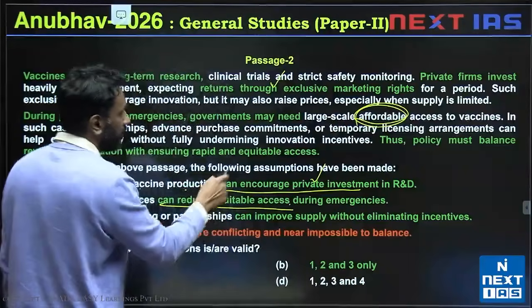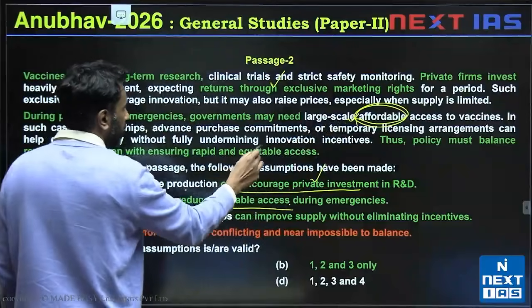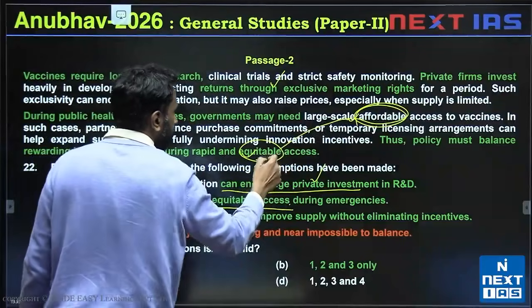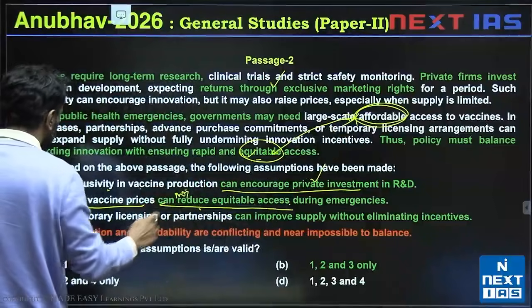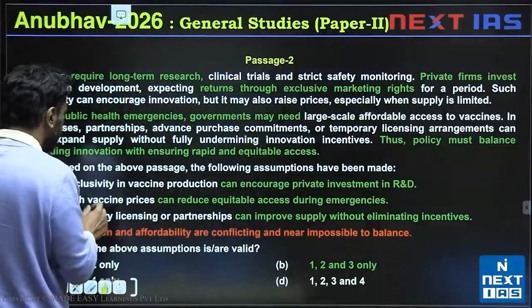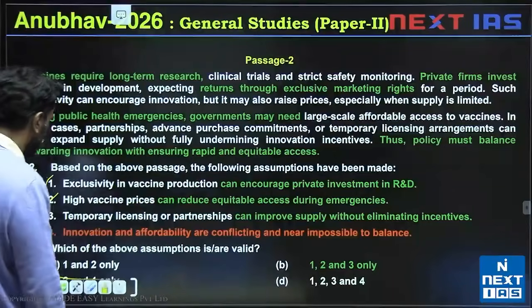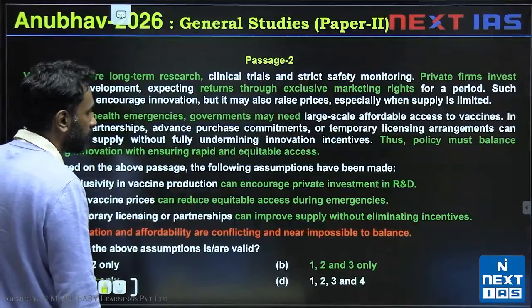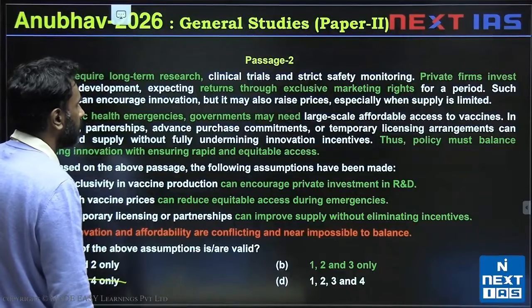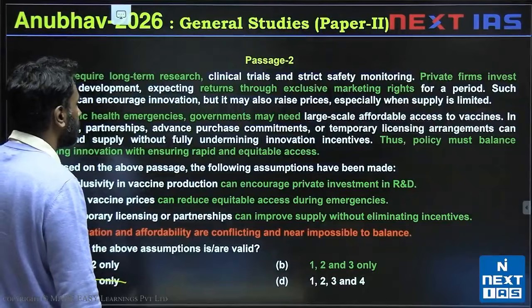If I said cannot, the logic connecting affordable and equitable would fall apart. So 1 and 2 are valid. That already eliminates option C. Let's look at 3. Temporary licensing or partnerships can improve supply without eliminating incentives. So can improve supply. Can we check if temporary partnerships can do this?